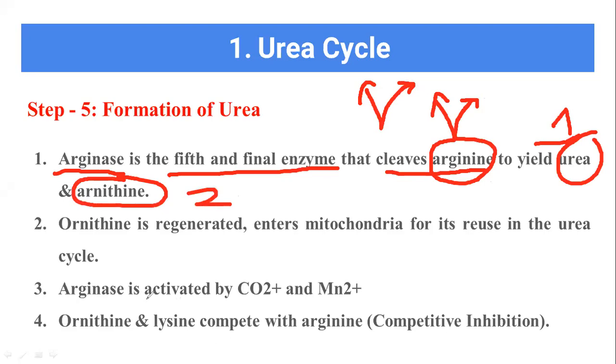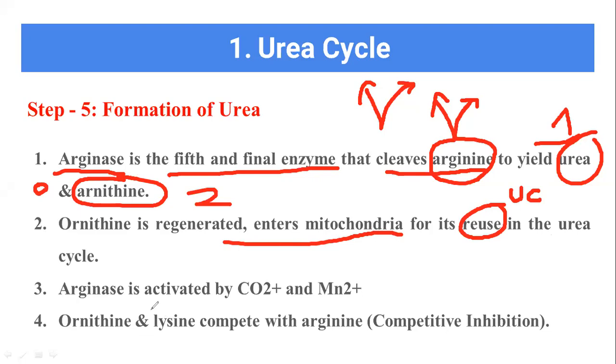This ornithine is regenerated. This is ornithine, the spelling is O-R-N. This ornithine, which is produced from the cleavage of arginine, will again enter into the mitochondria. So it is again reused in the urea cycle for the urea cycle to take place.